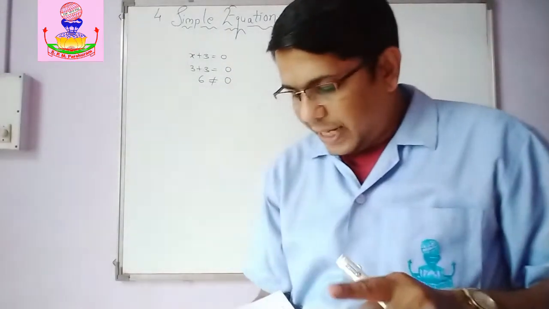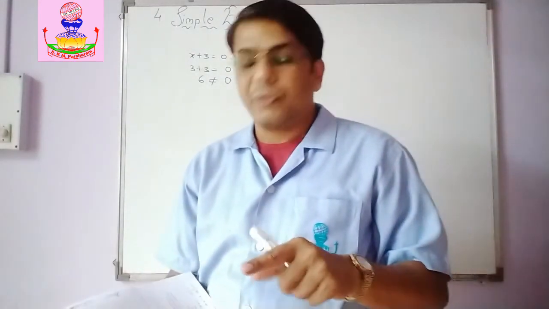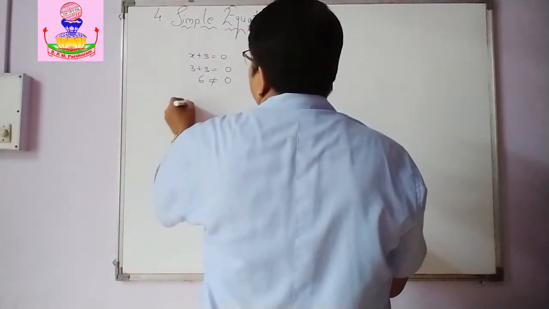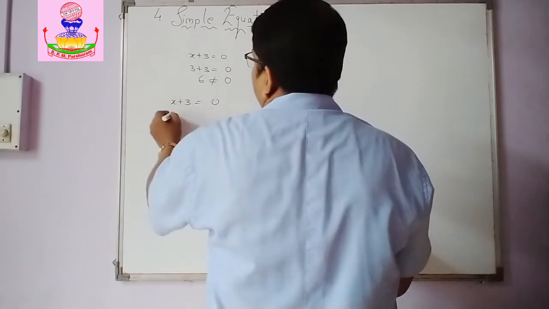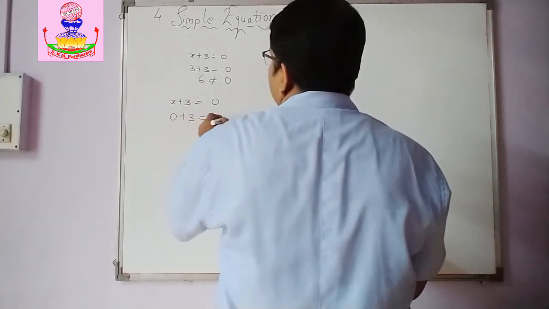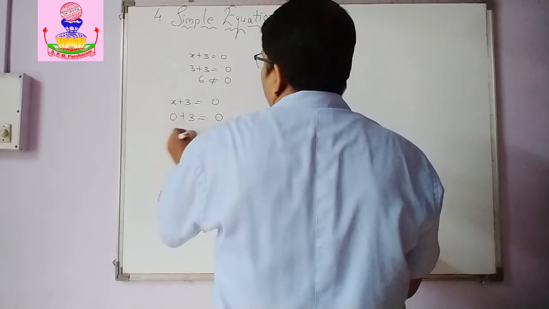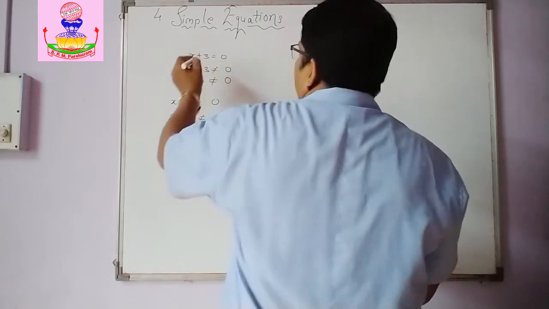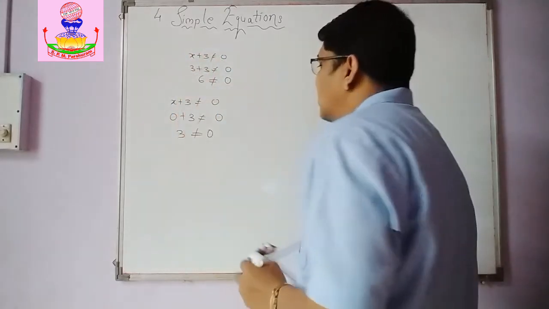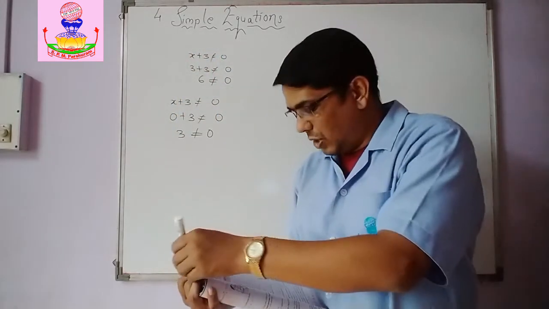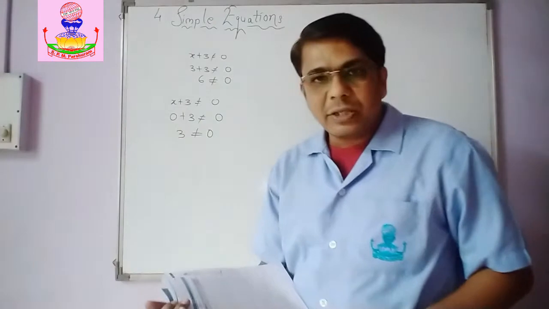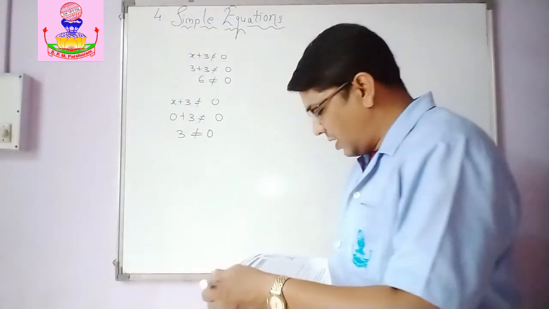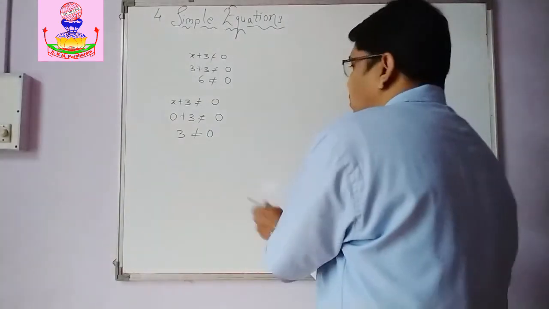Same way, the second one: x plus 3 is equal to 0, value of x is 0. So 0 plus 3 is 3, and 3 is not equal to 0. And hence, is the equation satisfied? No. Right? Then see the third one, x plus 3 is equal to 0.